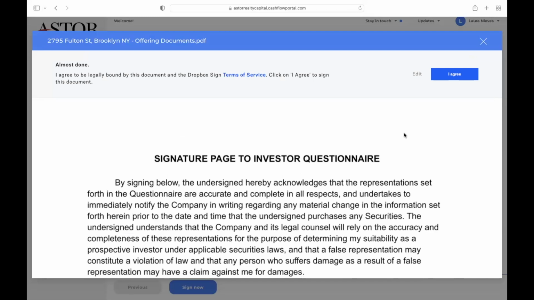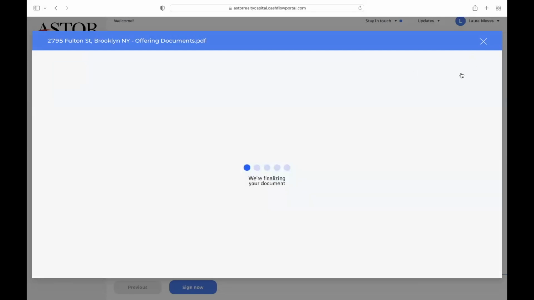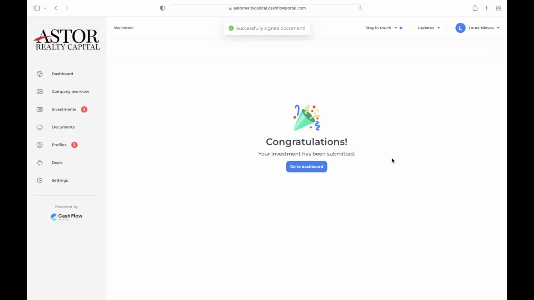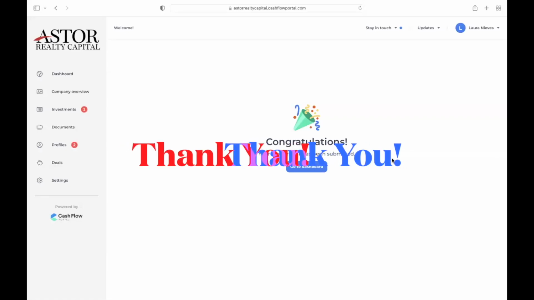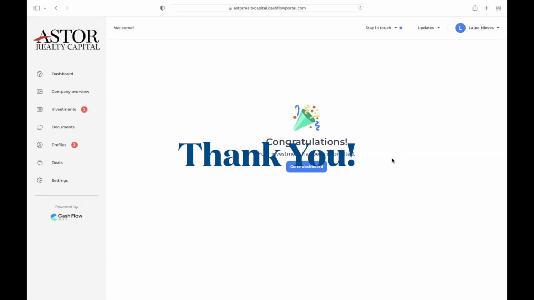As I mentioned before, I have been finding that some investors have been going in and completing the documents, but have not been submitting this final step to ensure that the signing request is complete and I receive it on my end. So please ensure that you do click these I agree, and the investment documents are done. Congratulations. After you have completed the investment documents, you will receive an email automatically from the portal with funding instructions. And again, it is in the email that got you here in the first place.